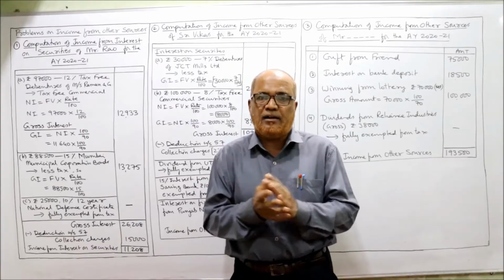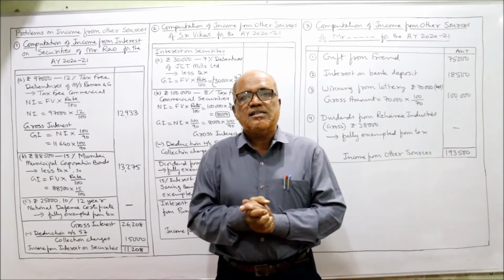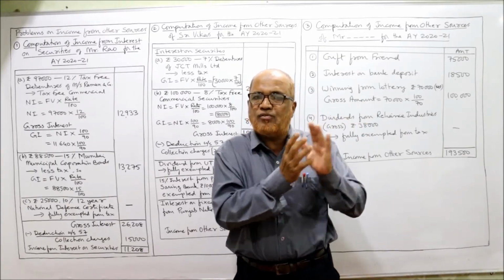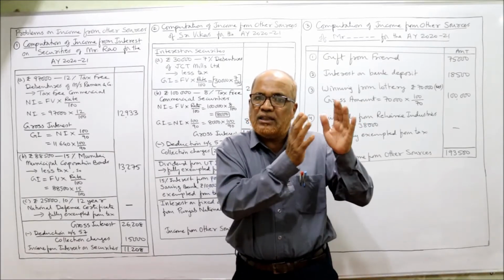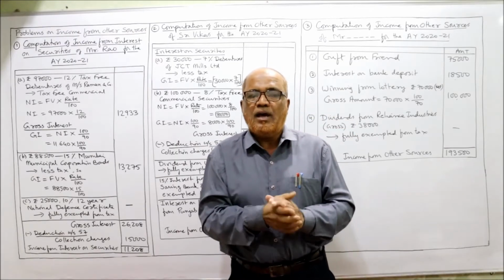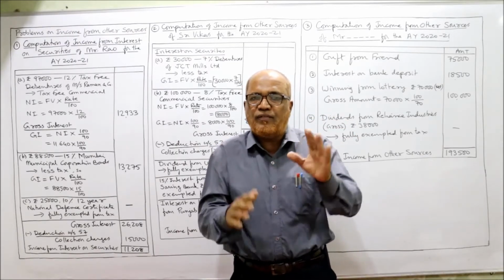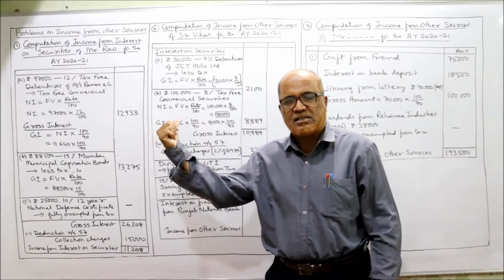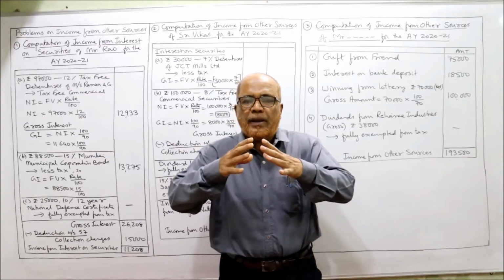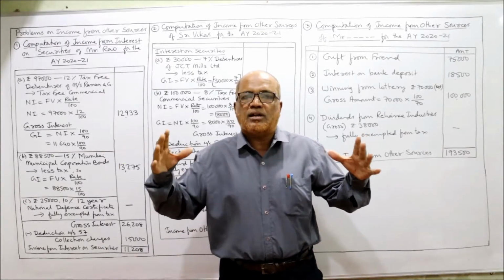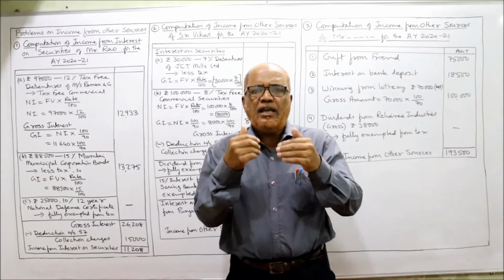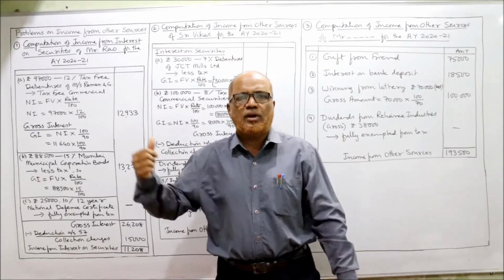It's a residual head. So first of all, an assessee has to test whether his income falls in the first 4 categories. If it is falling in any of the first 4 categories, it is taxable under that head. Otherwise, if the income does not fit in the first 4 heads, it will be taxable under income from other sources. So we cannot give the complete list of incomes which are taxable under this head, because any income which does not fall in the first 4 heads is put to tax.